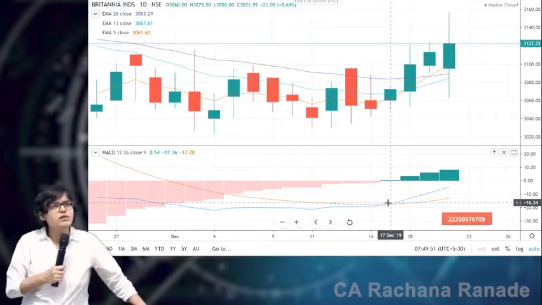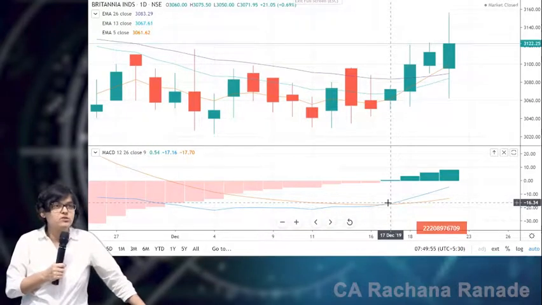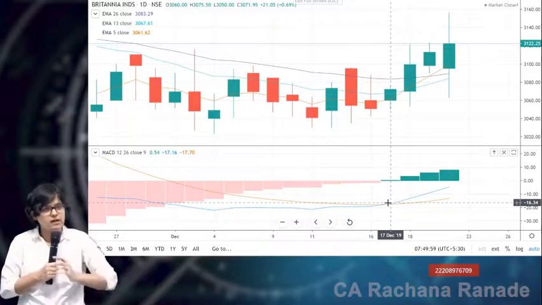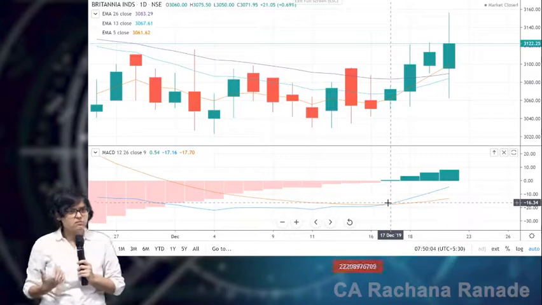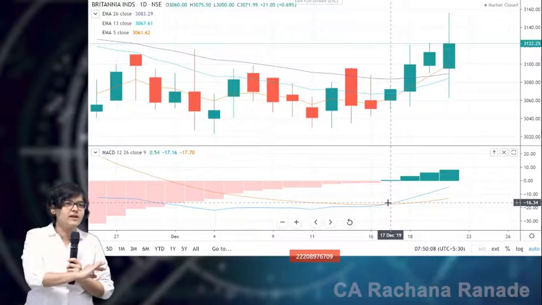You check out any theoretical book on technical analysis, I've never seen a book where the author says moving average is a leading indicator. Always it is referred to as a lagging indicator. So it might show in one or two cases as a pretty early signal, but generally it will show a little late signal as compared to other indicators.